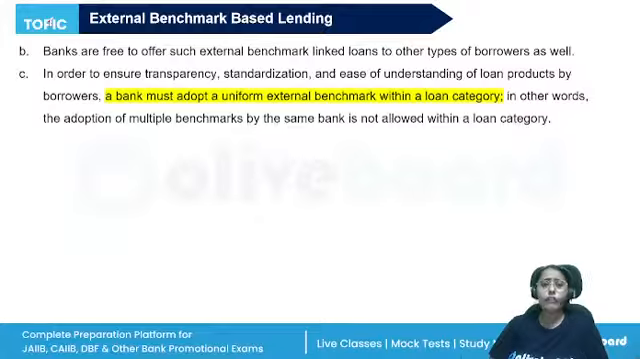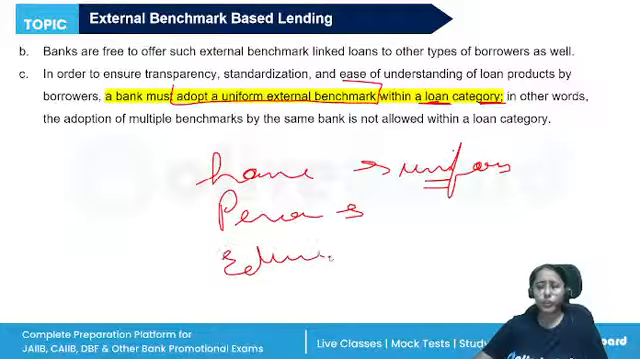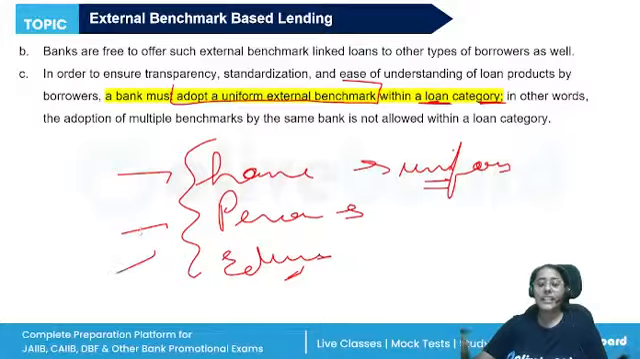The banks are free to offer such external benchmark to any other type of borrowers, but however, they must adopt a uniform external benchmark within a loan category. So if the loan category is a home loan, all the home loans will be offered based on one external benchmark. If it is, let's say, any personal loan, or if it is an education loan, so the category, the benchmark will be same. There the bank cannot differentiate. So they will select one benchmark and they will base their lending rates based on that. All right.